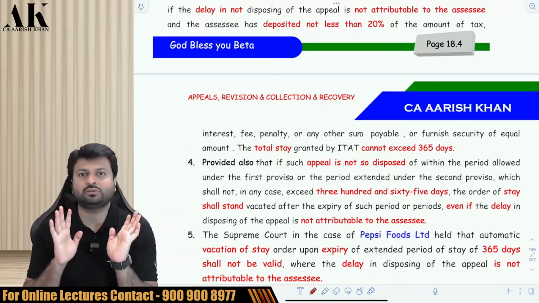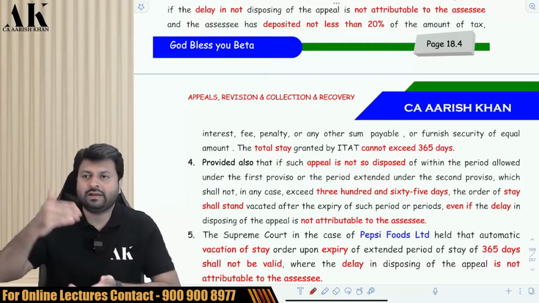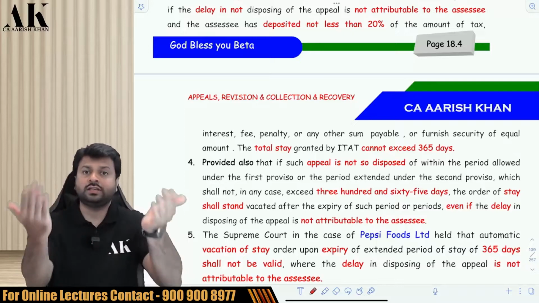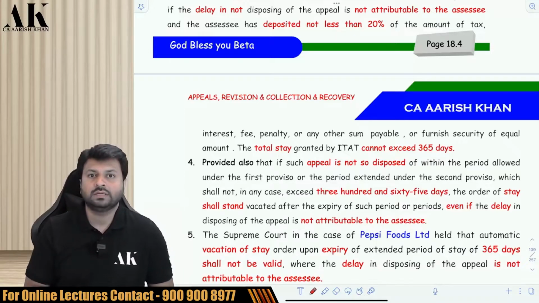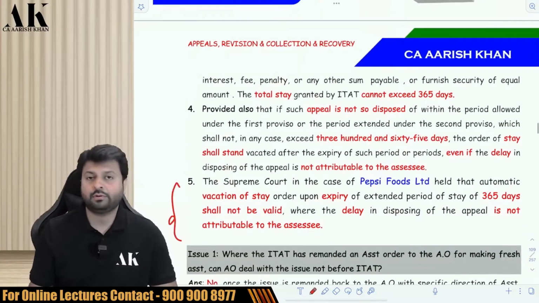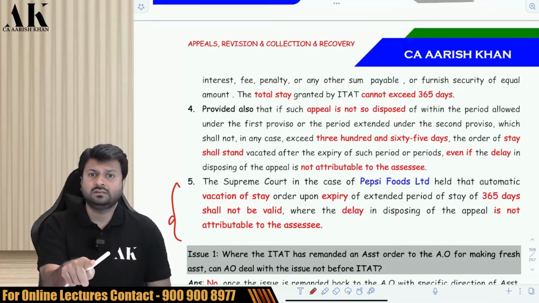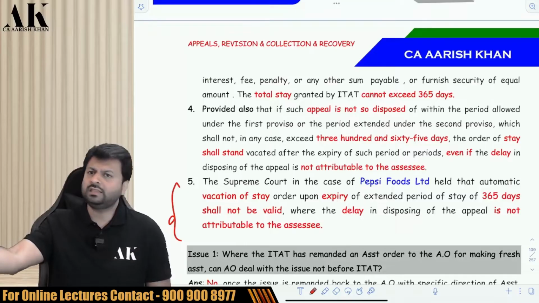After 180 days, the assessee has to pay tax. If the delay is because of ITAT, then they have to extend it by 360 up to 365 days. What if the delay is beyond 365 days because of the department? The Supreme Court has come to the protection of the assessee and says that if the delay beyond 365 days is because of the assessee, then the ITAT can pass the order. Then the stay will vacate.